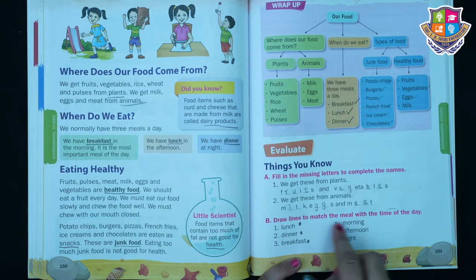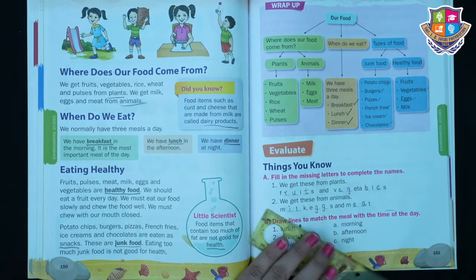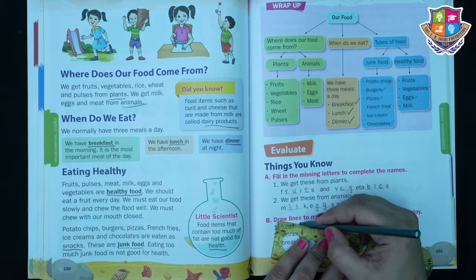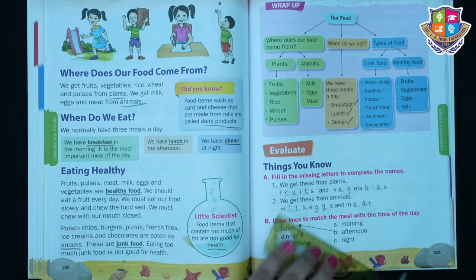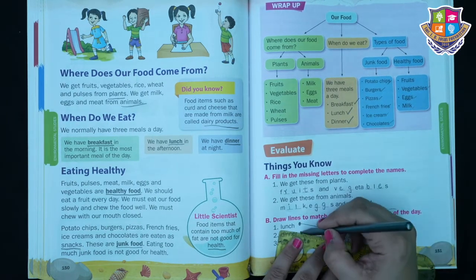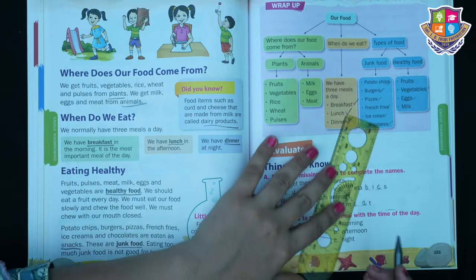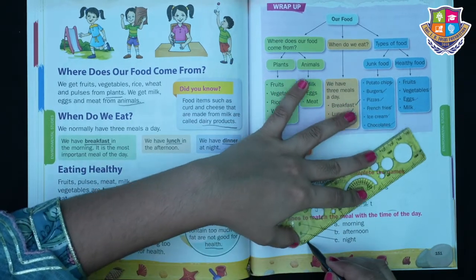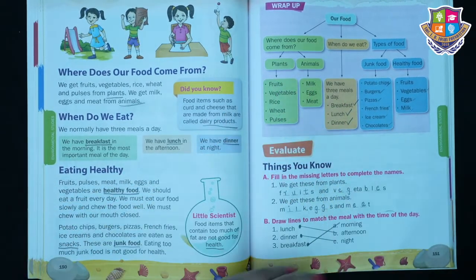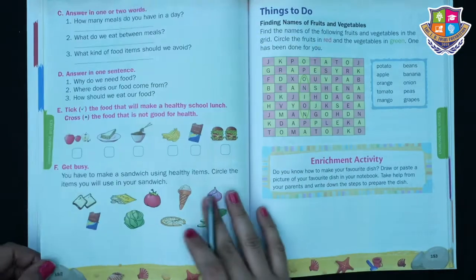Now draw lines to match the meal with the time of the day. Lunch. So we have lunch in the afternoon. Dinner. So we have dinner at night. Now breakfast. So we have breakfast in the morning. Now come to the next page.